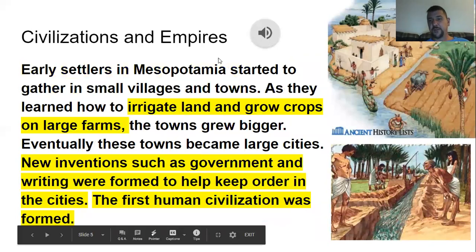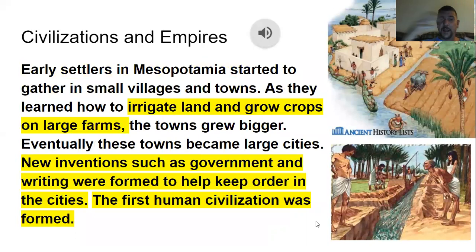All right, so we've got civilizations and empires here. If you look right here, this is how they would gather water for irrigation, so they could have plenty of water for their crops. As they learned how to irrigate the land, they learned how to grow large farms. Another thing they did was create new inventions such as government and writing. Like I said, they were the first people to start writing. There wasn't any writing before that.